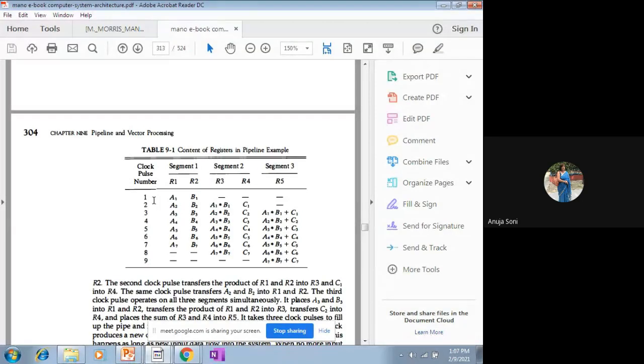On the left side, you need to write down the clock pulses, and the number of clock pulses you will already determine on the basis of that formula, because prior to that you already know the value of k and the value of n. n refers to the number of data or tasks, k refers to the number of segments. Once you have all these values, you place all the values in an overlapped fashion from one segment to another. This way it will be easier to draw this kind of a diagram, right?